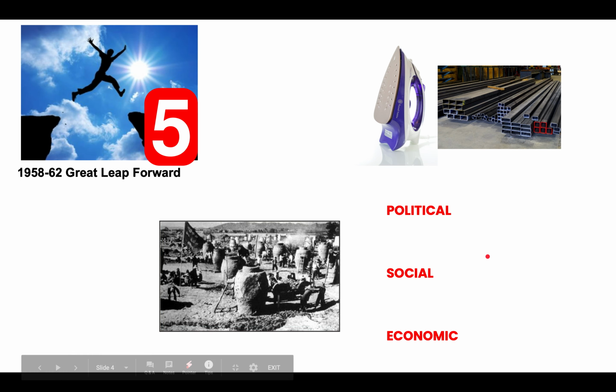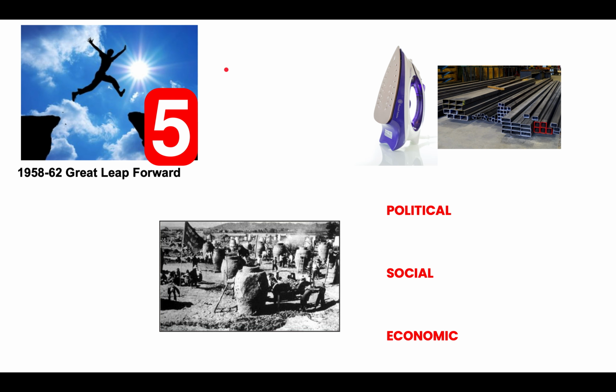So much so that in 1958 he launches the second 5-year plan, and this is known as the Great Leap Forward. He wanted to build on the success of the first and believed that it would be possible for China to take over Britain as the leading industrial power. But he did believe it was important to achieve mass mobilisation to succeed here. So he launched the second campaign. He felt that the first one had been moving far too slowly and it resulted in too much bureaucracy. So he wanted to decentralise the local cadres and mobilise the masses in order to achieve this.